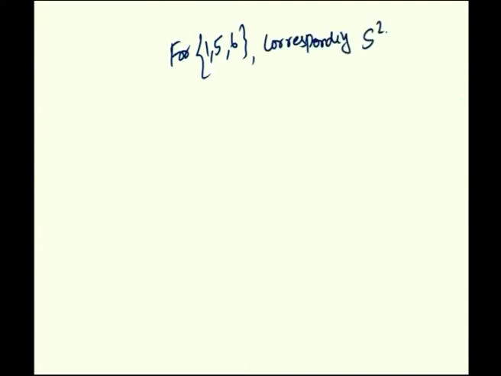First of all, for 1, 5, 6, the corresponding S square is calculated as summation i equal to 1 to n of xi minus x bar whole square.